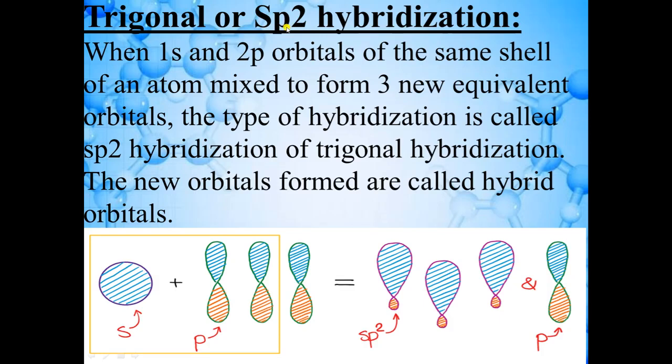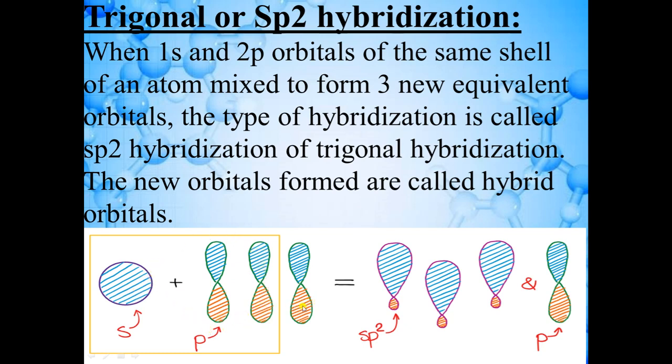Yes, they will form 3 hybrid orbitals. So here you can see that one s orbital, and out of these 3 p orbitals, only 2 p orbitals will be involved in hybridization, these two. So 1, 2, 3, only these 3 orbitals will mix up together and they will form 3 hybrid orbitals.